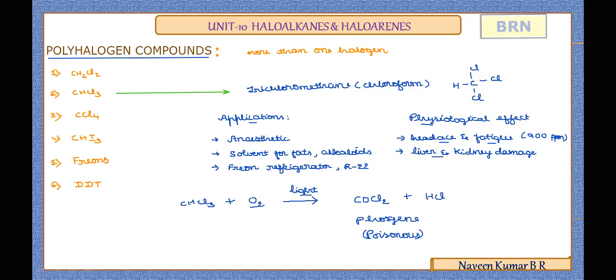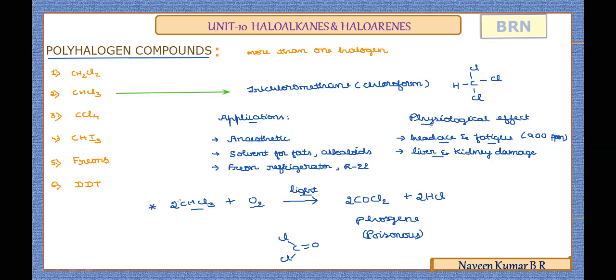To balance, for two oxygens we take 2 COCl2, hence it is 2 moles of chloroform, 2 CHCl3. To balance, it is 2 moles of HCl. Remember CHCl3, and the formula of phosgene is COCl2. It is a carbon bonded with oxygen and with Cl. COCl2 is phosgene, which is obtained as a poisonous compound. This will be a very important 1 mark as well as 2 mark question.